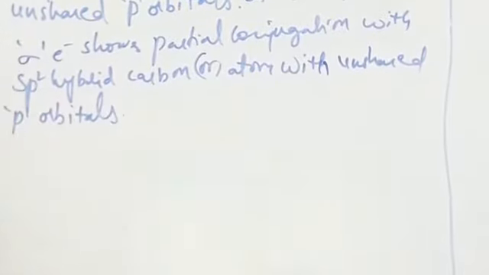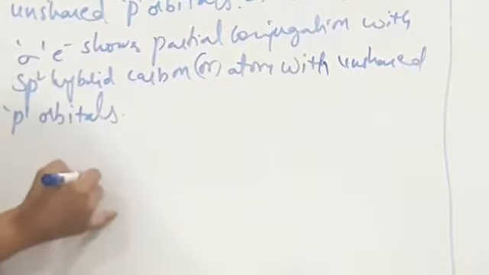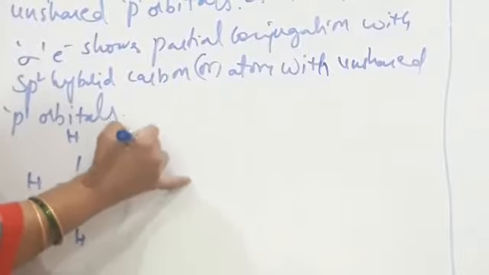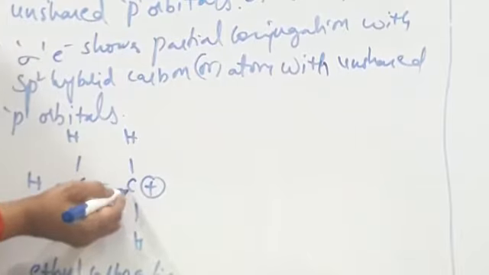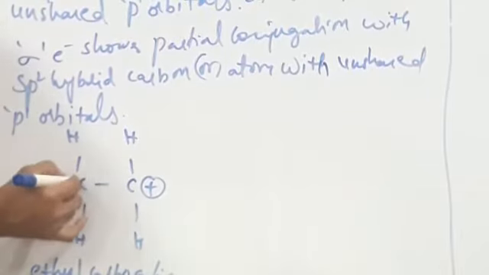For example, if we take the ethyl carbocation, the carbon with positive charge contains an unshared p orbital. This carbon is linked with another carbon having CH bonds.